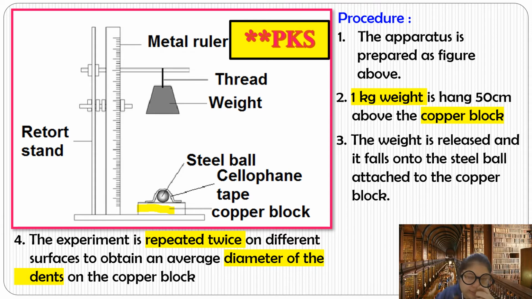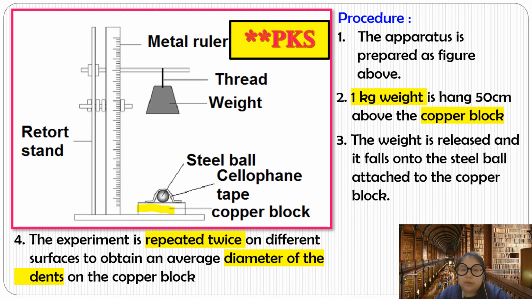Okay, let's see the procedure. First one, apparatus is set up. So you must write apparatus is prepared as in the figure above. So you must draw the figure better. Okay, number 2, you keep the weight constant. So you mention how much the weight is: 1 kg weight is hung. Okay, how high? 50 cm.